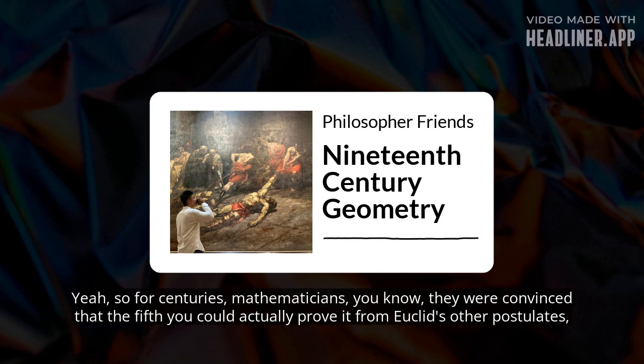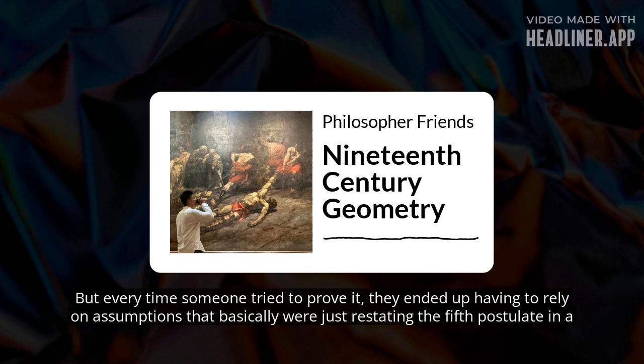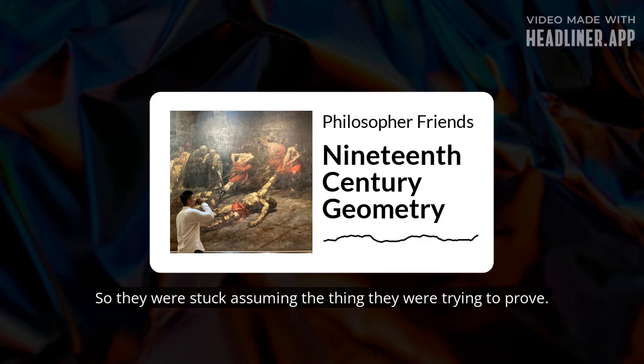So for centuries, mathematicians were convinced that you could actually prove the fifth postulate from Euclid's other postulates, the ones that just seem so obvious. They saw it as a theorem that was just waiting to be discovered. But every time someone tried to prove it, they ended up relying on assumptions that basically just restated the fifth postulate in a different way. So it was like a circular trap. They were stuck, assuming the thing they were trying to prove.